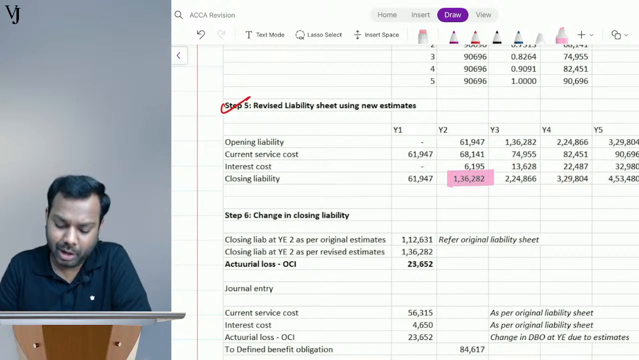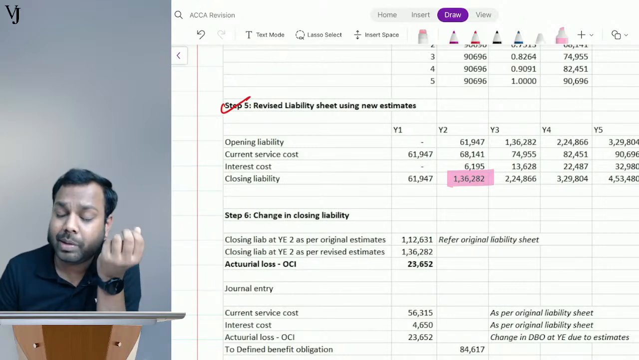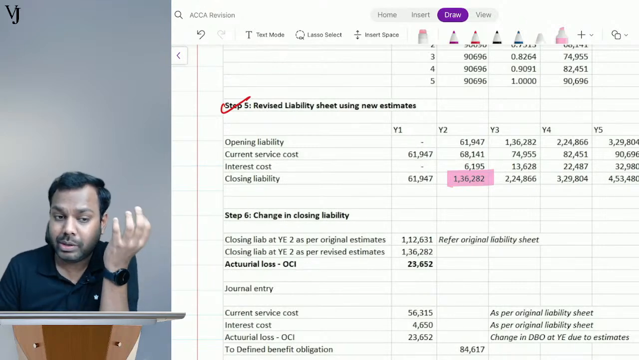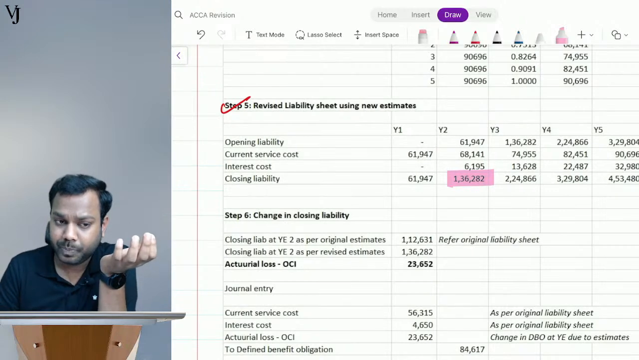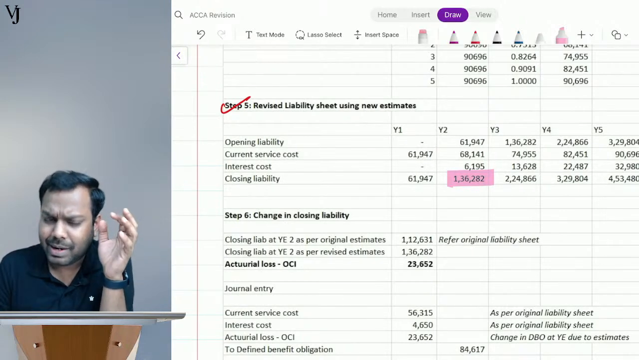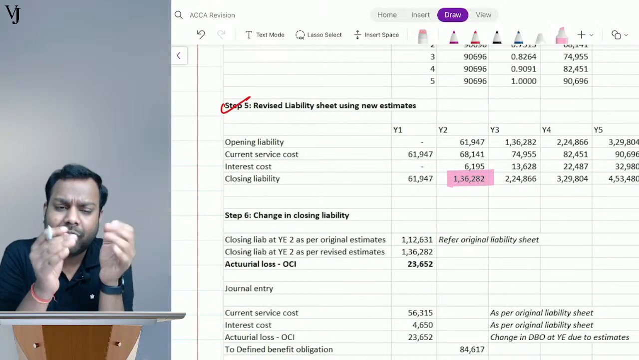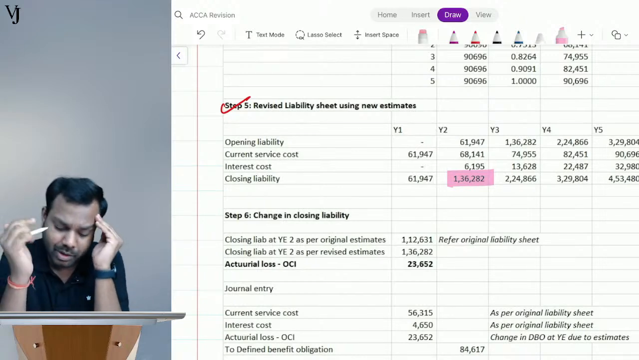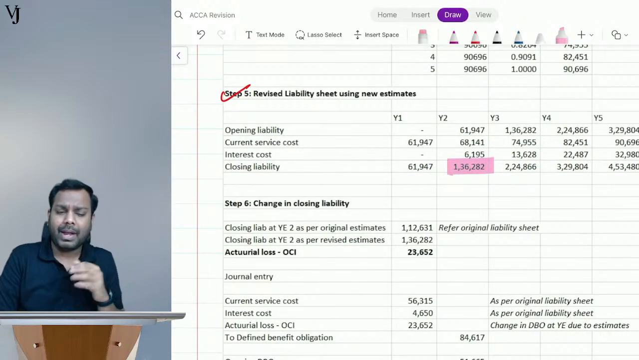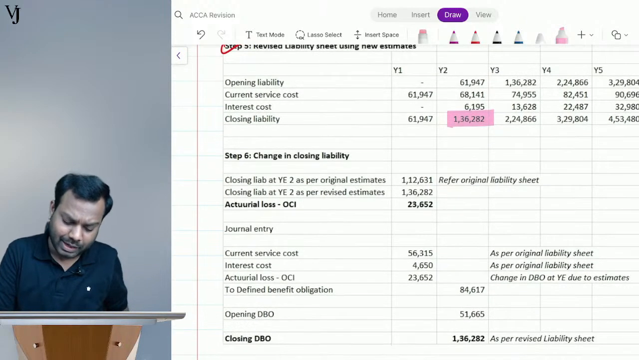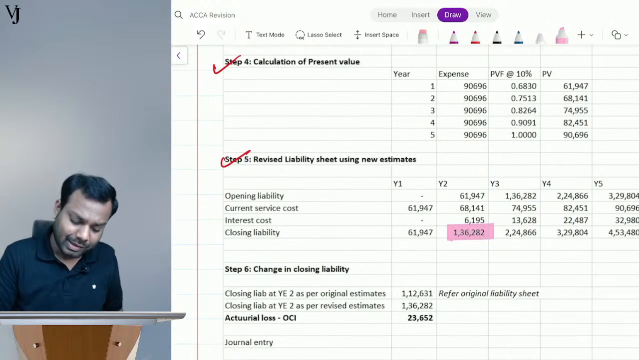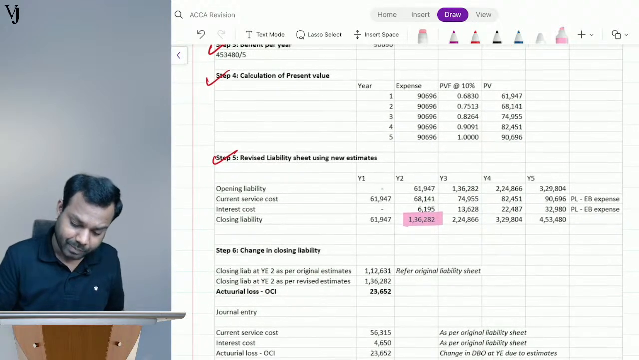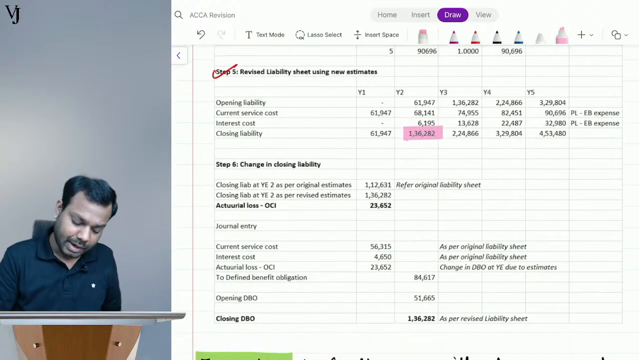136,282, right? But now what are we estimating? The estimates are changing at year end 2. Did I say that estimates are changing during the year? No, estimates are changing at the end of the year. So how will I record the expense during the year? See, it will work like this. Understand?